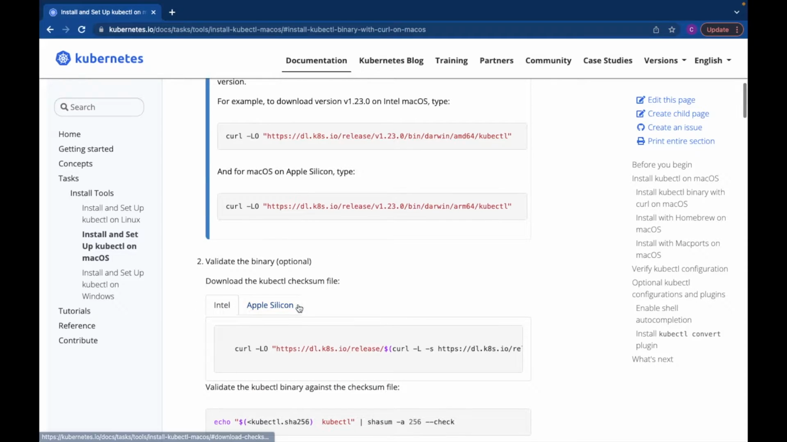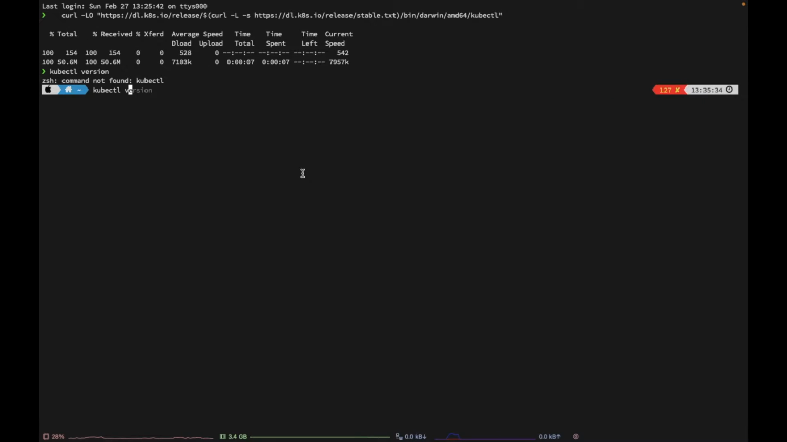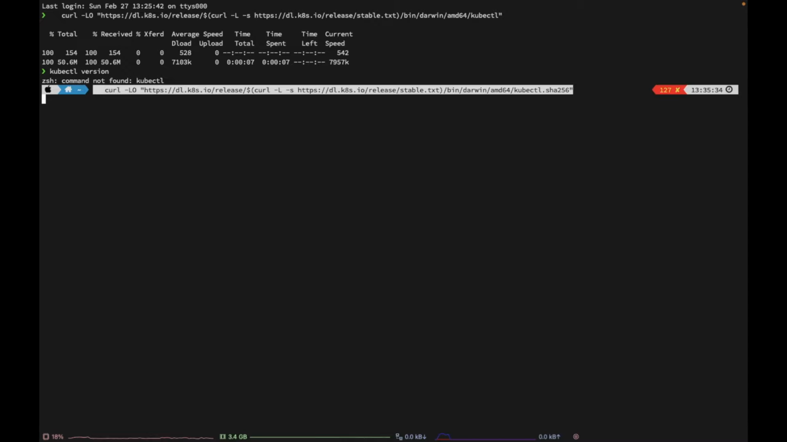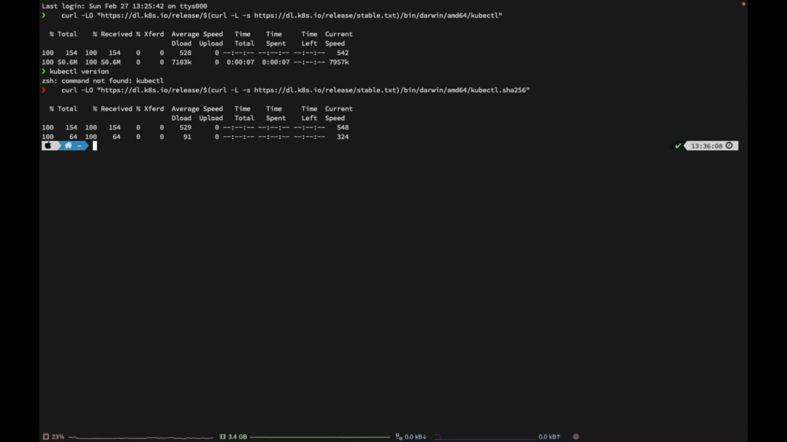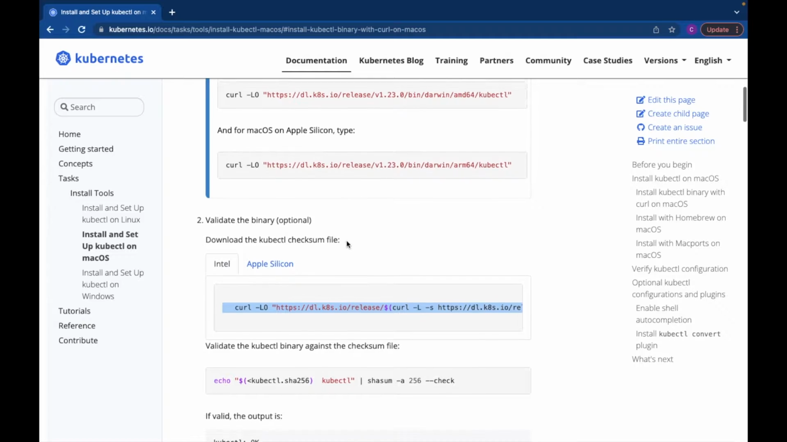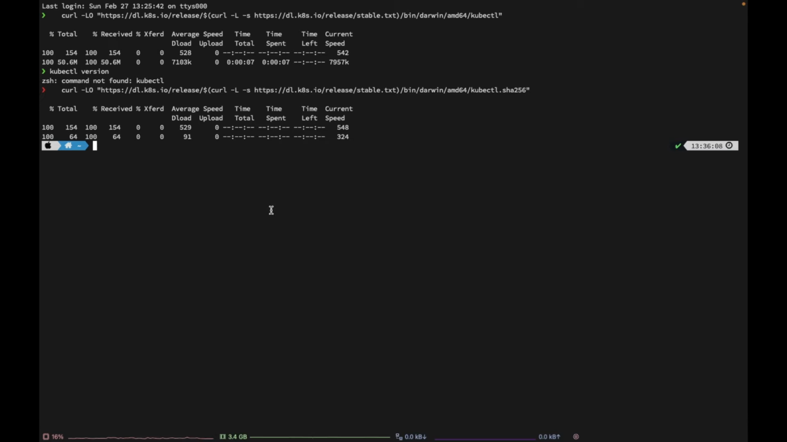Now in the second step, we have to validate the binary. It's optional, but I prefer to validate every binary I download. I have copied the command, and I will paste it again and press enter. So it has validated the binary. Now we are going to follow the third step, that is, I am going to validate the kubectl binary against the checksum file. So let's copy and paste, and hit enter.